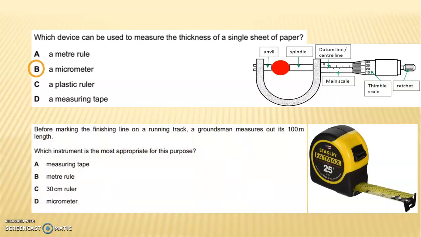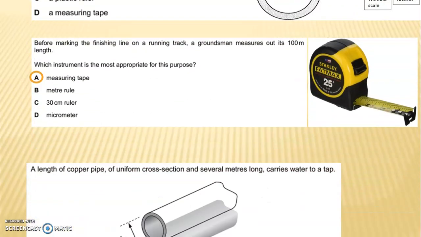Next question, before marking the finish line on the running track, a groundsman measures out its 100 meters length. Which instrument is the most appropriate for this purpose? Options are A, measuring tape, B, meter rule, C, 30 centimeter ruler and D, micrometer. The answer is measuring tape.